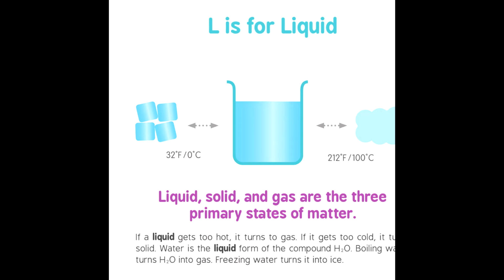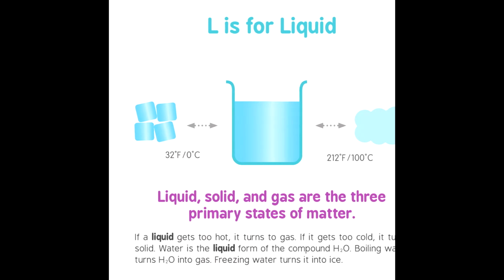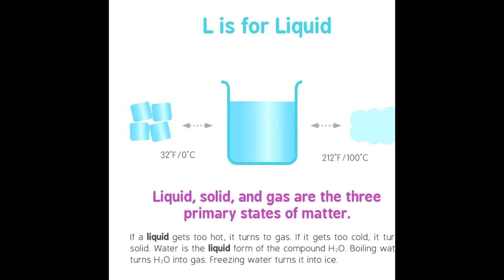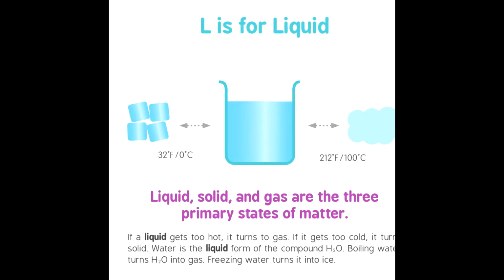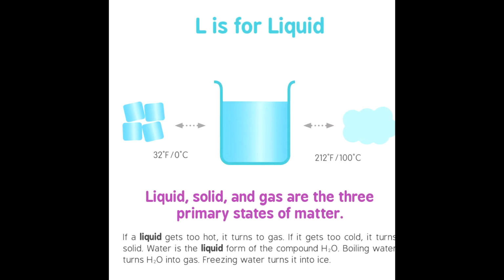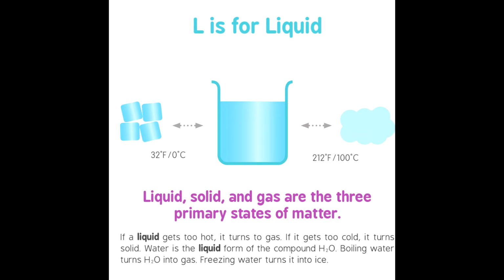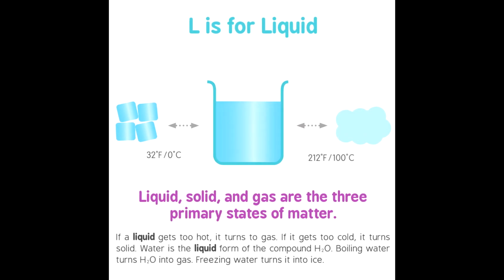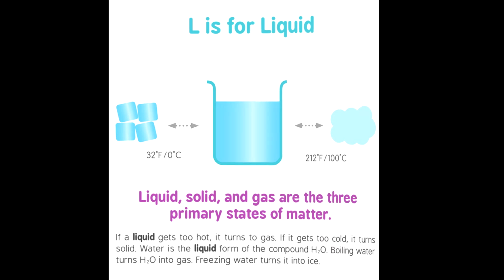L is for liquid. Liquid, solid, and gas are the 3 primary states of matter. If a liquid gets too hot, it turns to gas. If it gets too cold, it turns solid. Water is the liquid form of the compound H2O. Boiling water turns H2O into gas. Freezing water turns it into ice.